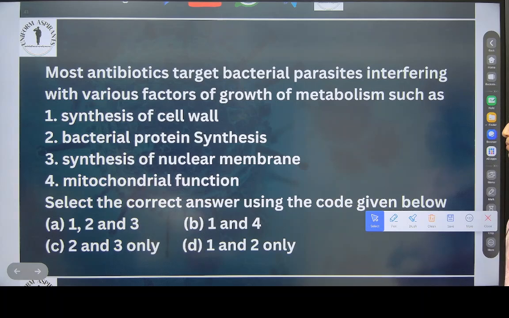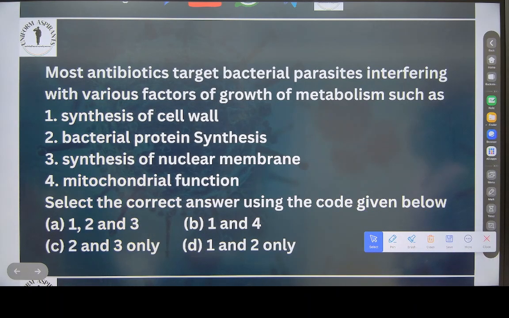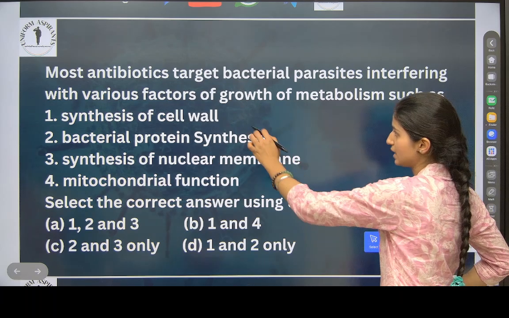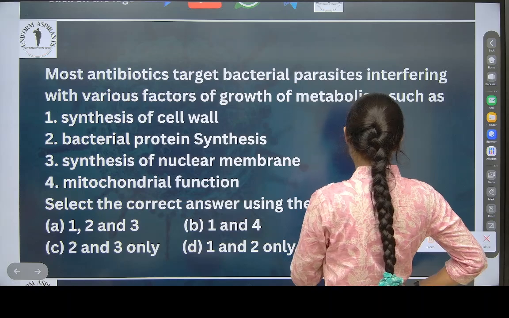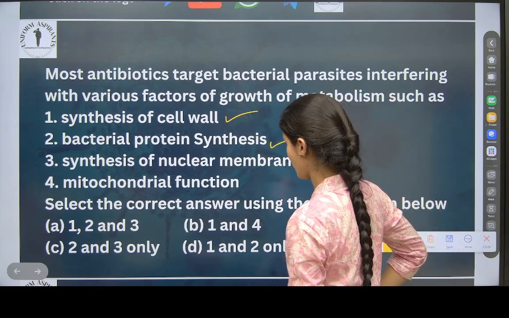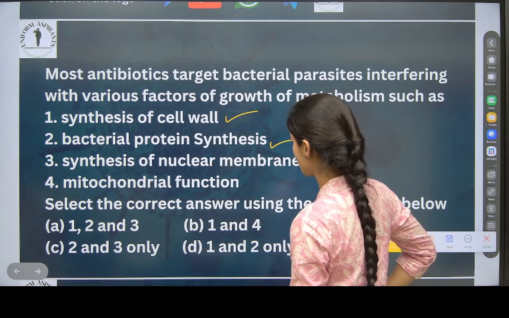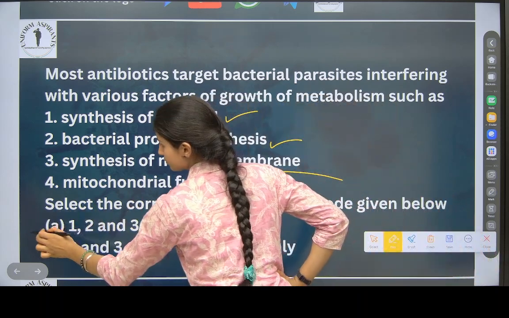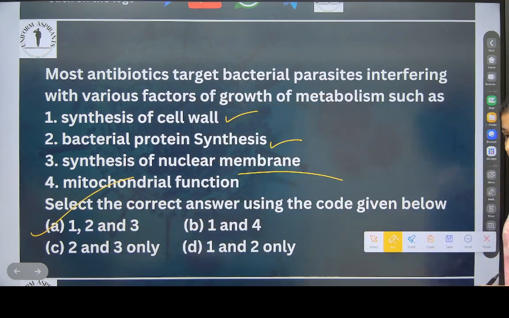Most antibiotics target bacterial parasites, interfering with various factors of growth and metabolism, such as synthesis of the cell wall. Yes, first is correct. Bacterial protein synthesis. Yes. Synthesis of nuclear membrane. Yes. Okay.